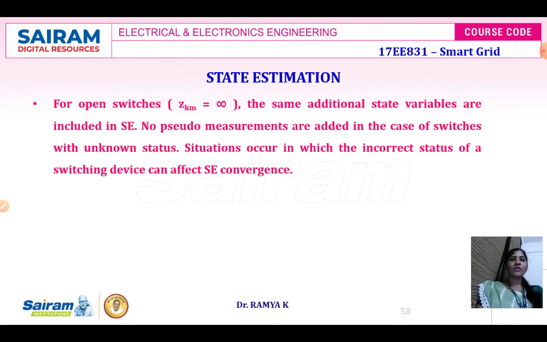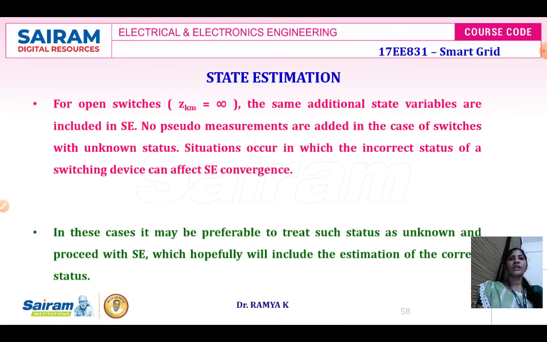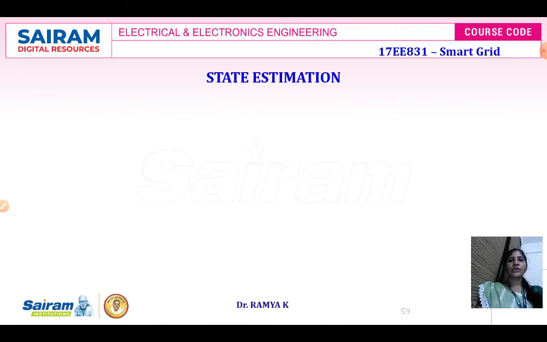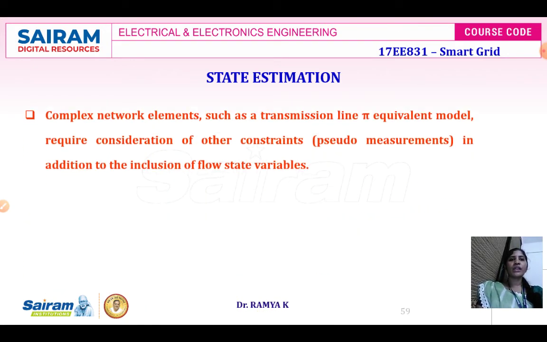So in these cases, what we have to do is treat the status of the unknown parameter and proceed with the state estimator, where it will include the estimation of the correct status. And the third condition is going to be where the branch impedance is unknown, where the system is going to have a complex network such that the transmission line is going to be the pi equivalent model, with consideration of other constraints in addition to the inclusion of your flow state variables.